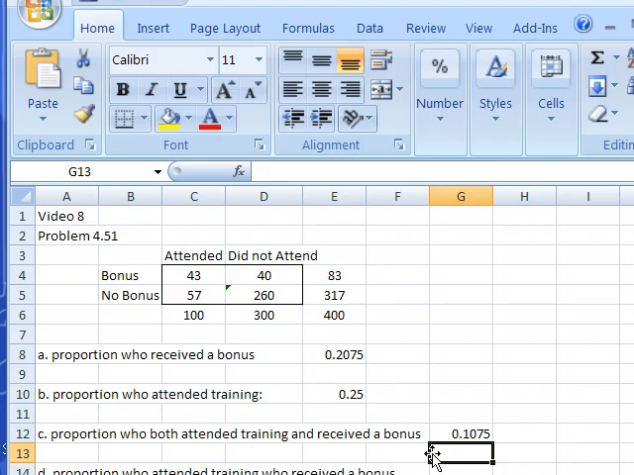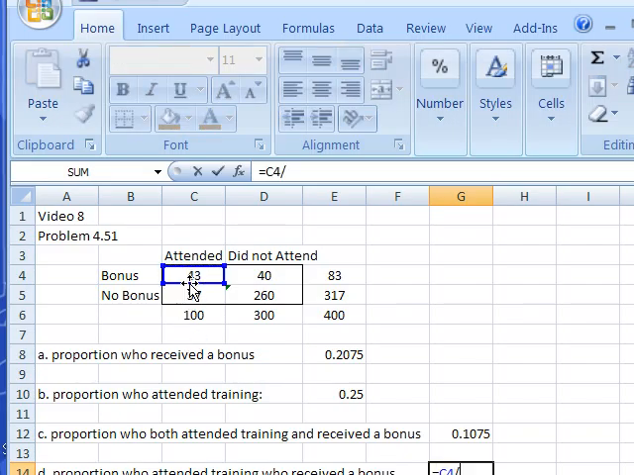Now the key one, I think, is what proportion of those who attended training received a bonus. Okay, now the way this is worded is causing us to have a different denominator. What we're asking is, of those people who attended, how many people attended? 100. Of those people, how many received a bonus? Well, we can look at this column, the attended column. 43 received a bonus, so the proportion is equal to 43 divided by 100, or 43% of the people who attended training received a bonus.